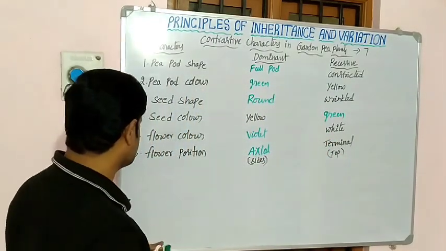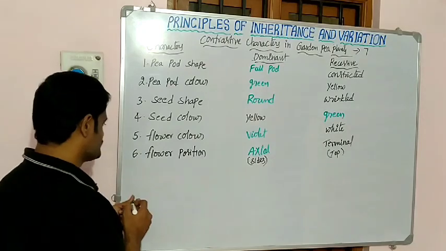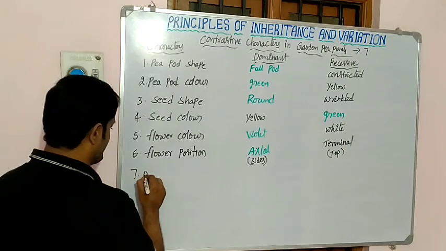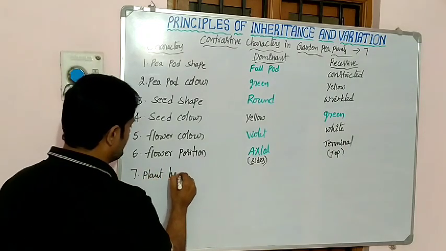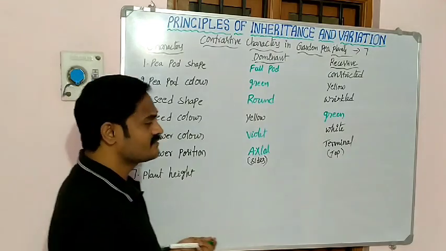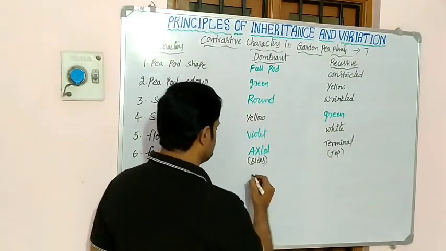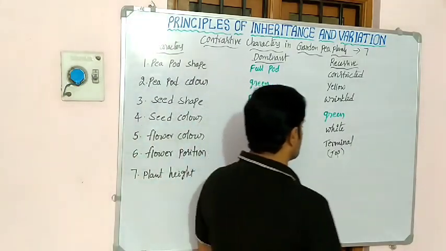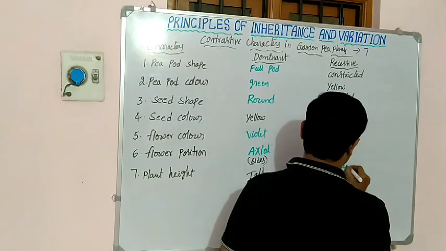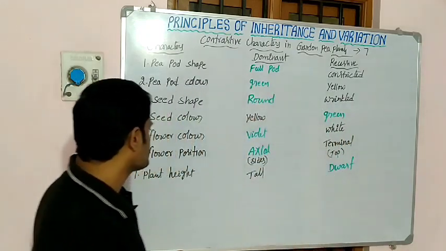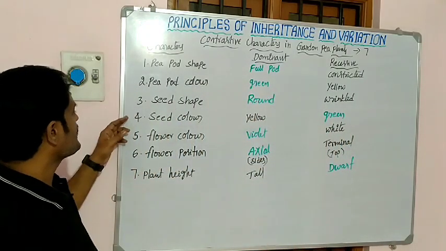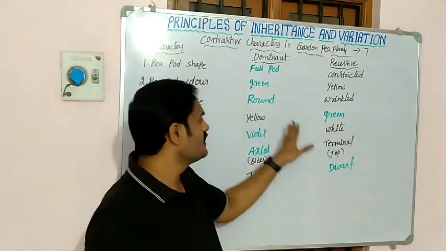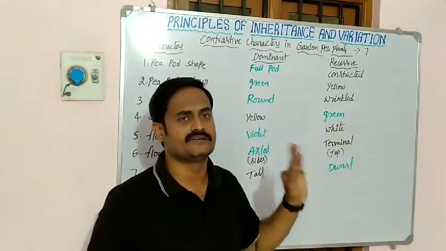Then finally he also observed one more character, that is called plant height. Some of the plants look tall. Some other plants look like a dwarf. So these are the 7 contrastive characters observed by the scientist Gregor John Mendel.